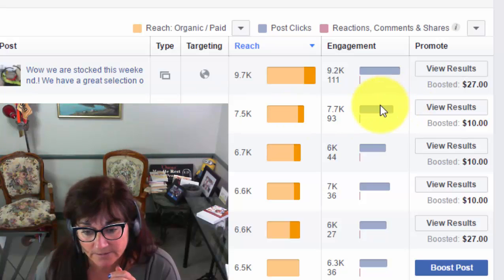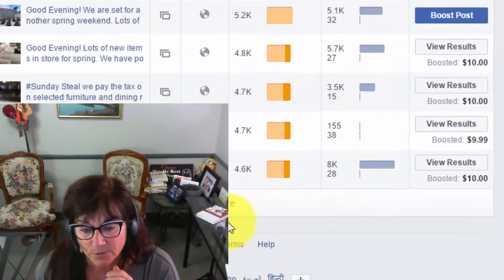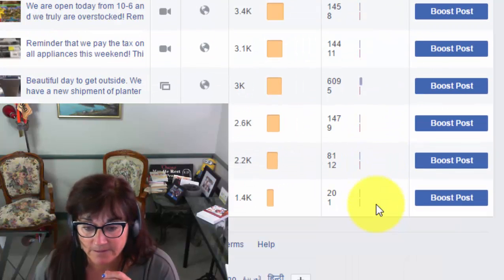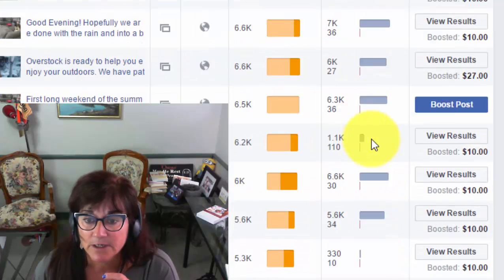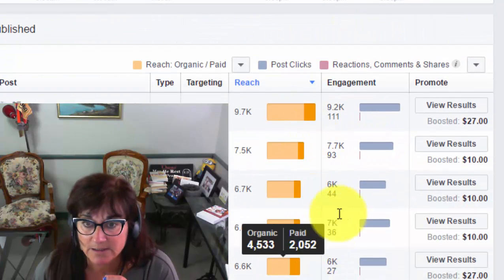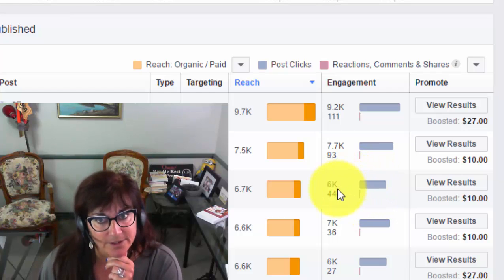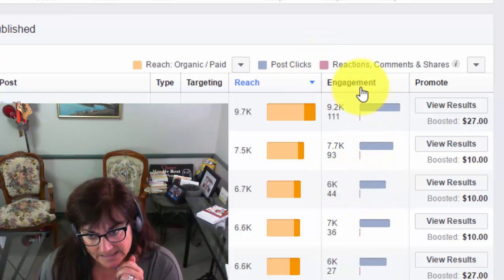When I scroll down, I'm seeing that the other posts, because you can click on more and you can see all your posts, are not behaving that well. So I probably don't want to do this kind of post again, but I'd rather do this kind of post again because I'm getting 6 times the reach. Awesome. Another thing I want you to look at is engagement.